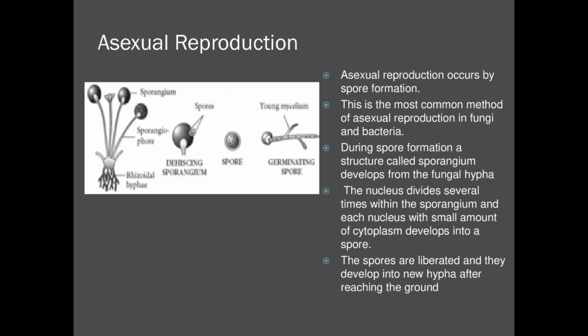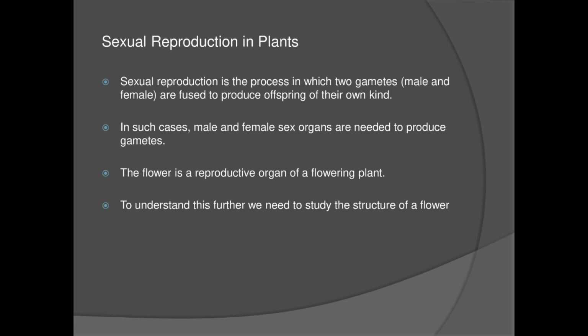Next we are going to see sexual reproduction in plants. As I have already explained, sexual reproduction happens with the fusion of male and female gametes, and these two gametes fuse to produce offspring of their own kind. For this fusion of gametes to happen, there have to be male and female sex organs. As we have already seen in your earlier classes, a flower of a plant is a reproductive organ. Now we are going to see in detail how this flower becomes part of sexual reproduction.